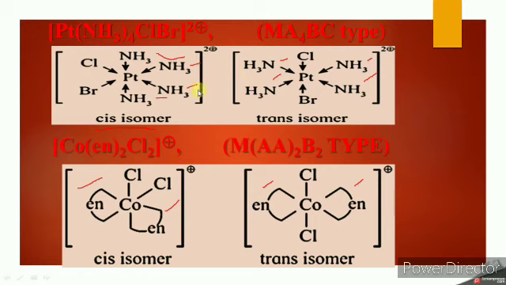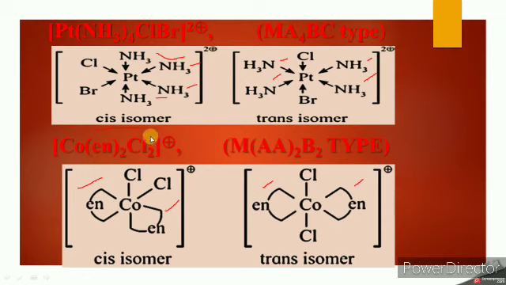So what is the type? MA4BC type. So if you observe here, four ammonia molecules, that is amines, are identical ligands that occupy adjacent position, while if they take opposite position, then it is a trans isomer. Okay, so your geometry is octahedral.